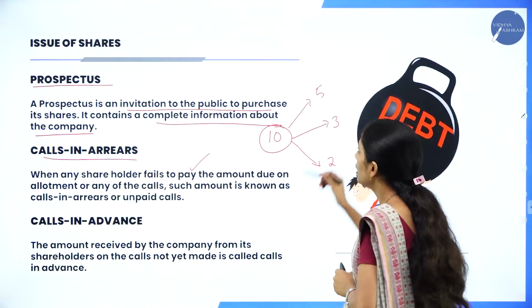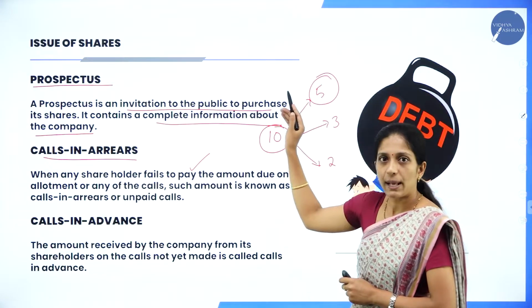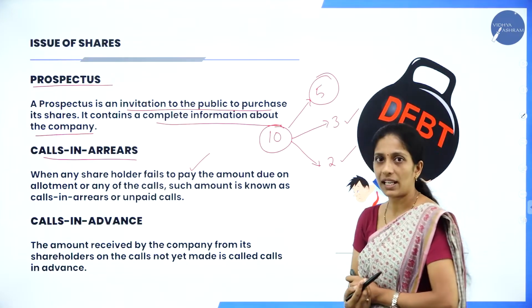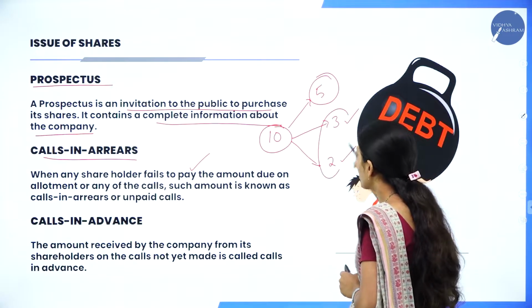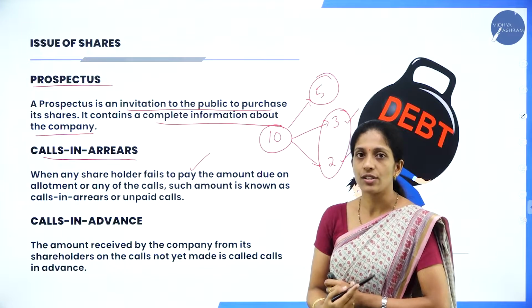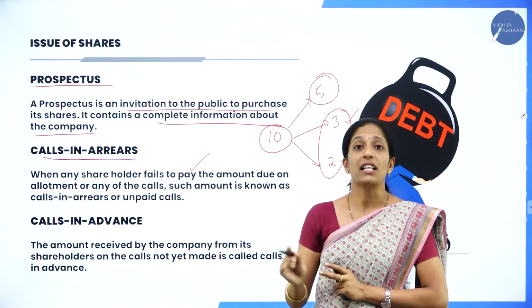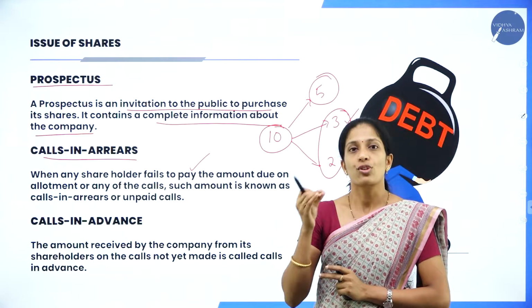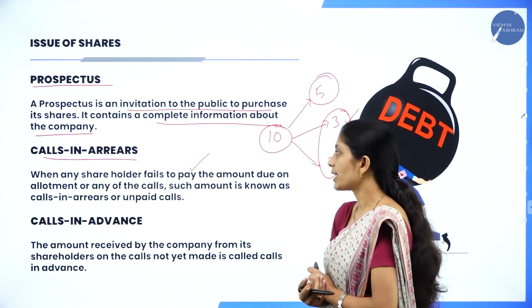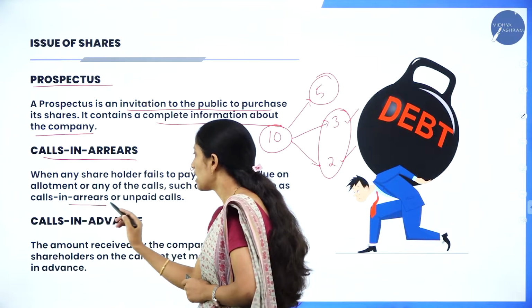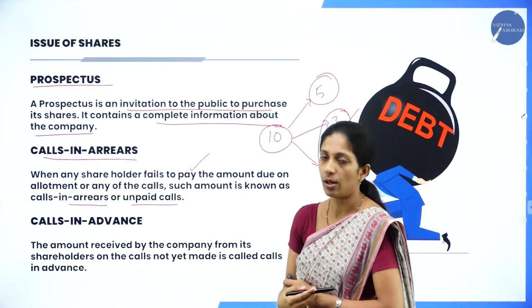Okay. Now, a shareholder has paid application money but fails to pay allotment money and call money. So this is known as what? Calls in arrears. So if the shareholder has failed to pay the allotment money or any of the call money, that is known as what? Calls in arrears. So such amount is called as calls in arrears or unpaid calls.